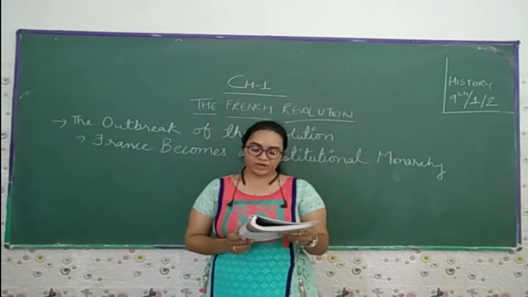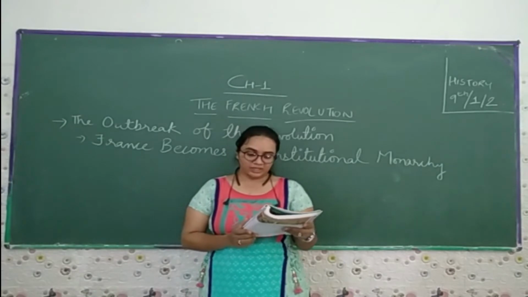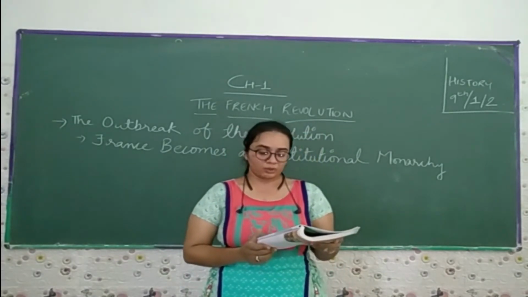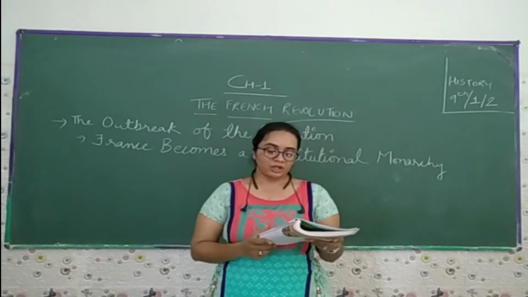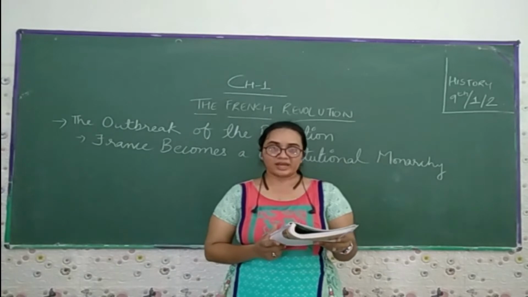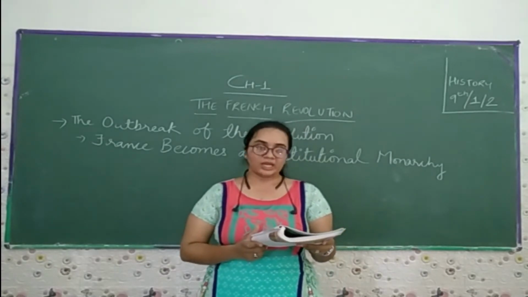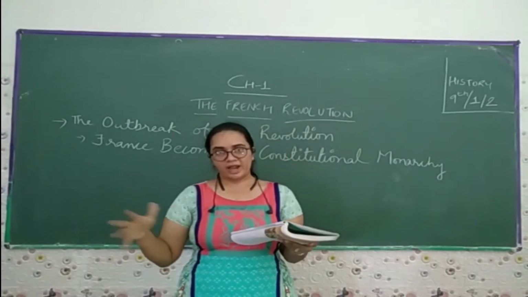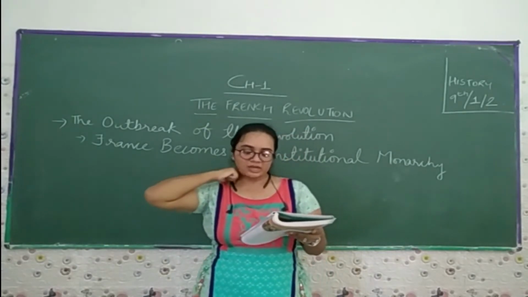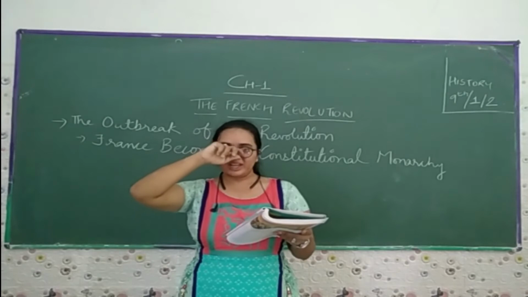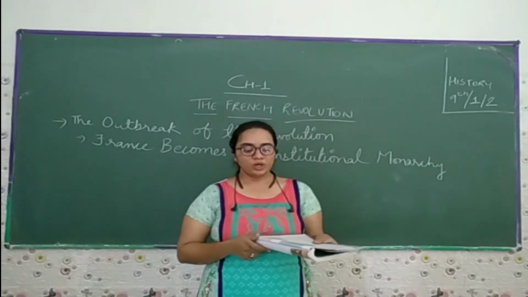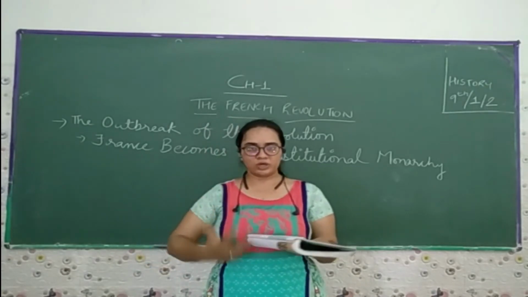1792 to 93: France becomes a republic. The king is beheaded, and France becomes a republic, or you can say a democratic country. The Jacobin Republic is overthrown, and a Directory rules France. In 1804, Napoleon, the end part of this chapter, becomes the emperor of France and annexes a large part of Europe. And in 1815, Napoleon is defeated at Waterloo. So these are the things we are going to cover in this chapter.